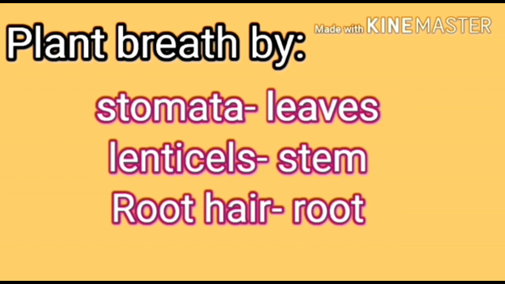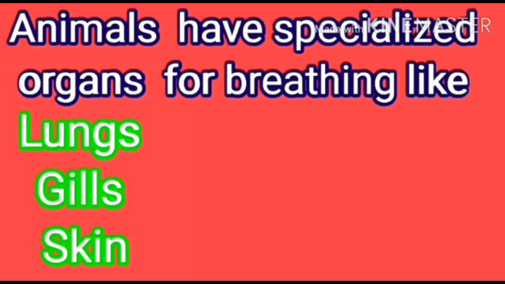Then in the root part, root hair cells are present. They are used for absorption of water and minerals, and some amount of gases are also taken in by the root cells. We can try to understand that animals have specialized organs for breathing. It's nothing but respiratory organs.